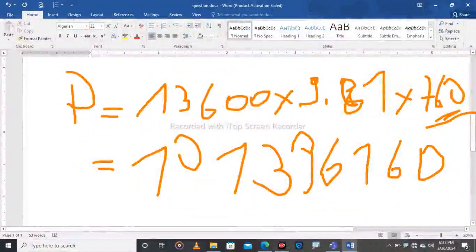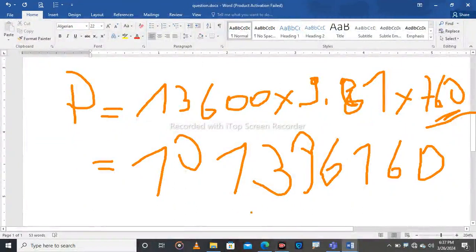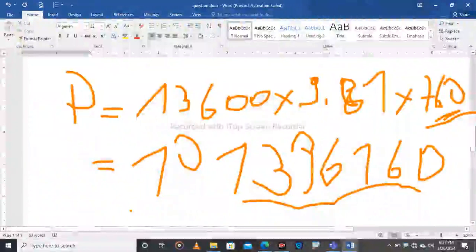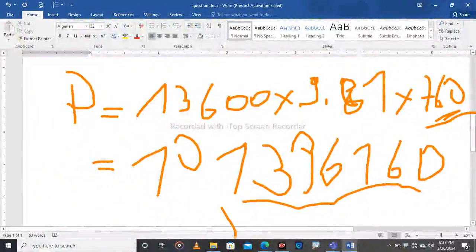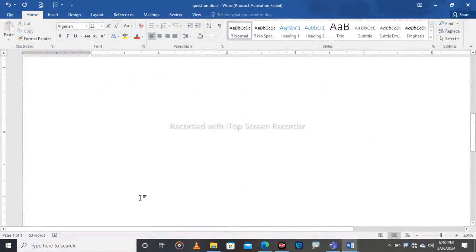This is the pressure found using the height, which is in millimeters. So that means 760 millimeters of mercury is equal to this pressure. To find the equivalent of 1 millimeter of mercury, we should divide by 760. If we divide by this one, we will find that the pressure is equal to